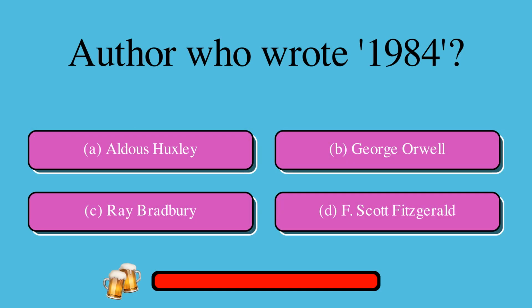Question: Author who wrote 1984. Possible answers: A. Aldous Huxley or B. George Orwell or C. Ray Bradbury or D. F. Scott Fitzgerald. The correct answer is B. George Orwell.